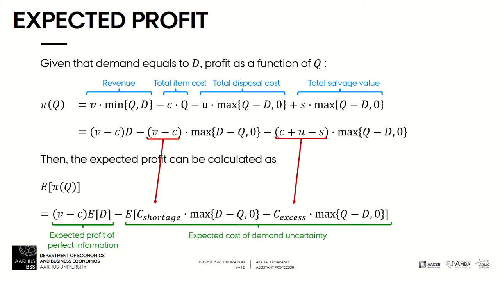Then we can say that the first term on the right hand side of this equation is the expected profit in the case that we have perfect information, and the second term is in fact the expected cost that we need to incur because we do not have perfect information, for demand uncertainty.